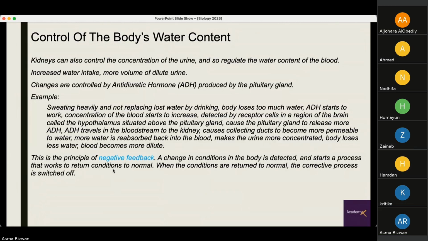This is the principle of negative feedback, where a change in conditions in the body is detected and starts a process that works to return conditions to normal. When the conditions are returned to normal, the corrective process is switched off. This is part of homeostasis. So any change in the environment leads to correcting that change. It involves the principle of negative feedback.